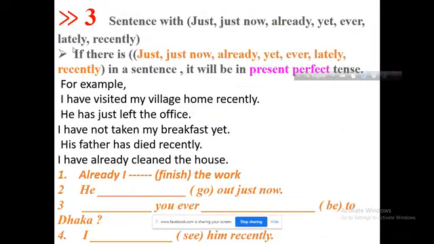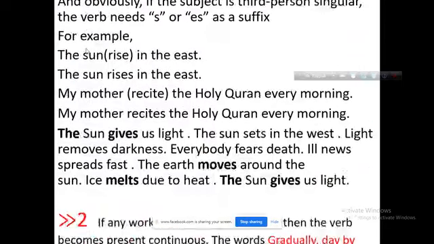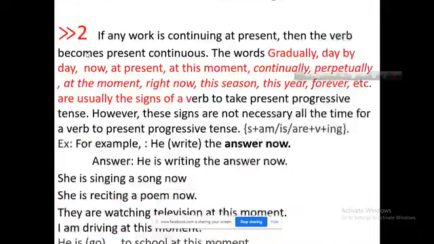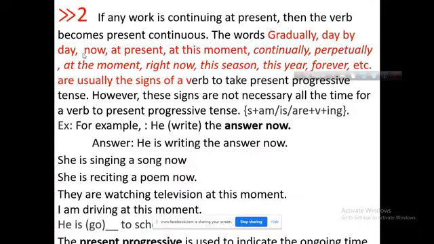Now, if any work is continuing at present, now the continuous tense, that means the action is continuing now, then the verb becomes present continuous.